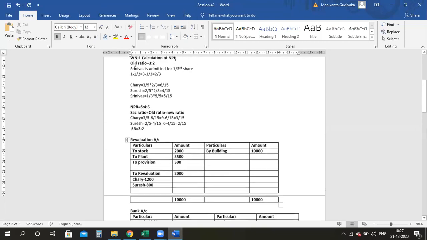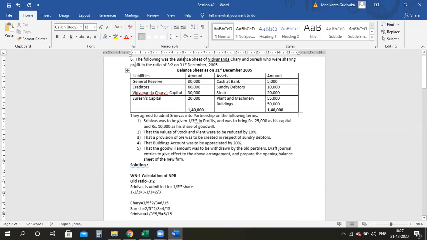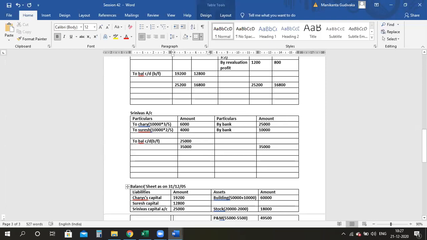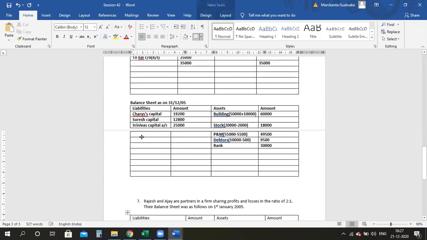Now come here. You have to once recheck the old balance sheet. Did you give general reserve? Over. Did you give creditors? No. So this creditors amount 60,000 you need to take. Vidyananda capital, Chari's capital account, Suresh capital done. Bank done, creditors done, stock done, plant and machinery done, buildings done. So creditors 60,000 I have to take and I can close my balance sheet now. Please someone do asset side and someone do liability side. You should get the same answer.